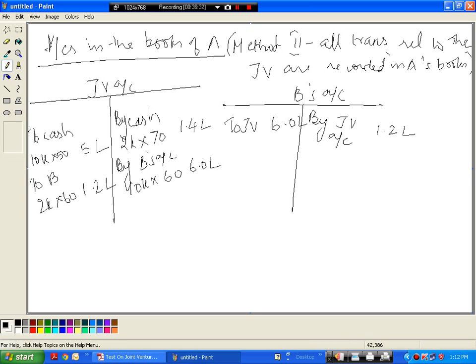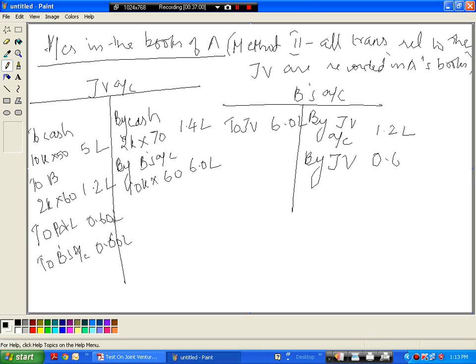Clear? Now the profit will be to profit on JV. So A's profit will go to his P&L account and B's profit, we'll pass the entry JV account debit to B's account. We know it is 60,000 each, 0.6 lakhs. Okay, now B's account has to be credited by JV.